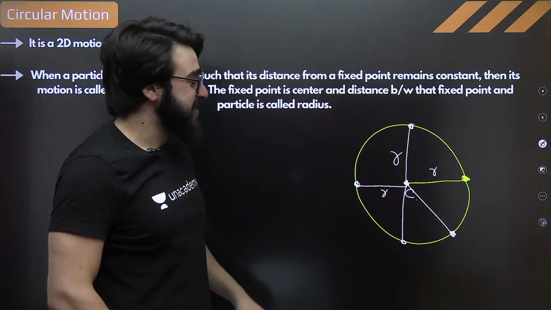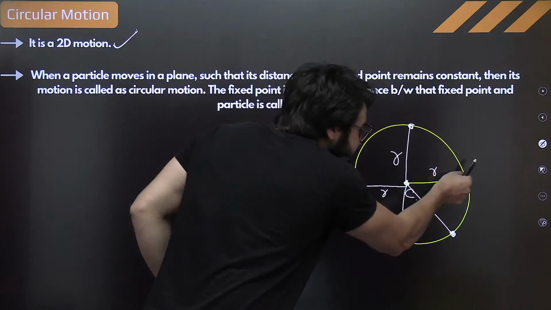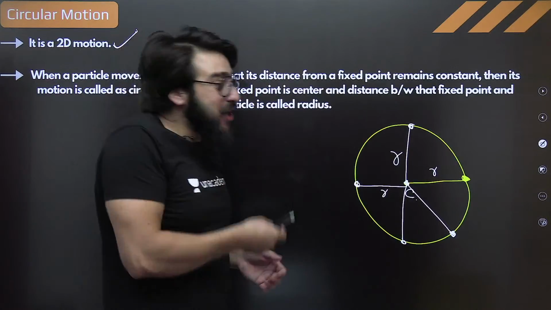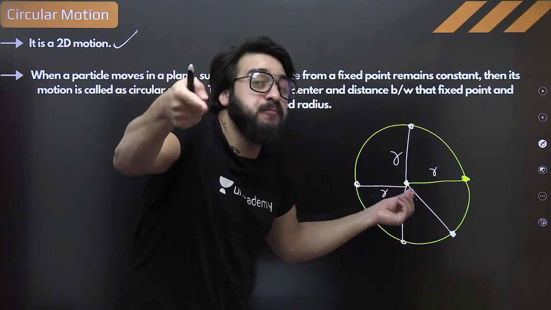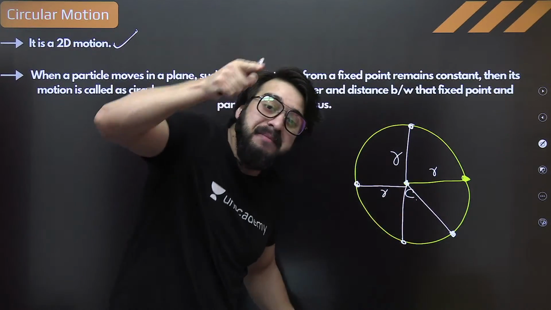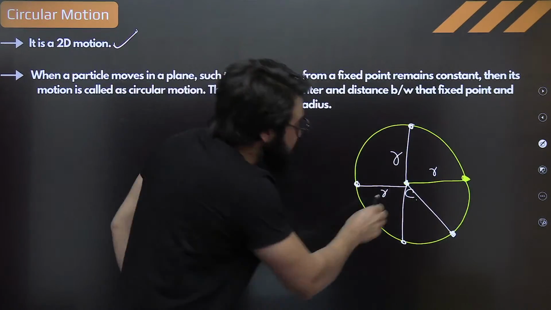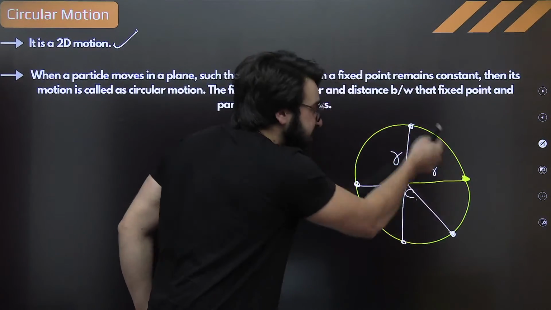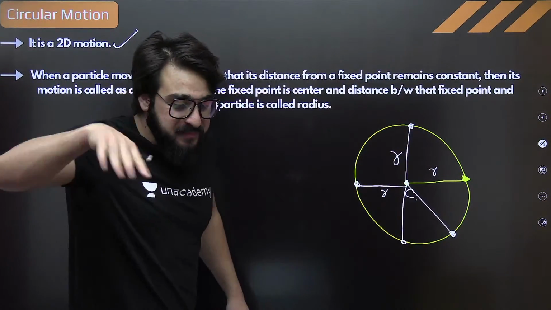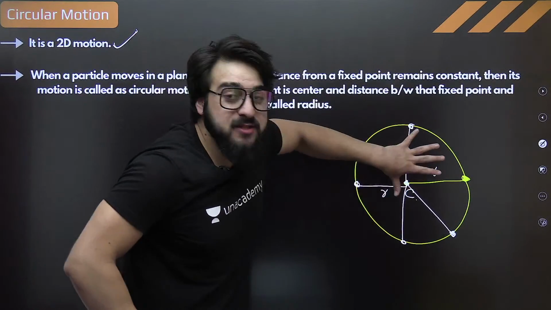Next point over here is, we say, sir, it is that type of motion in which the distance between this particle and a fixed point, one fixed point, remains constant throughout the motion. So this is what we call the center. And this distance, which is the constant distance in that case, that's what we call the radius.